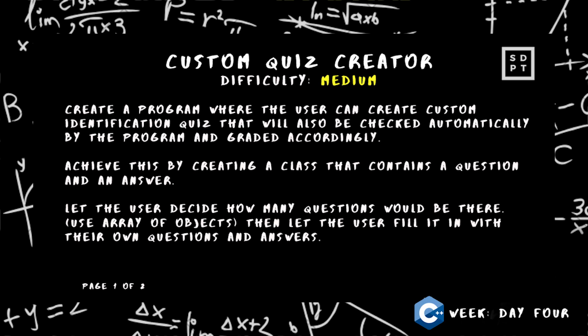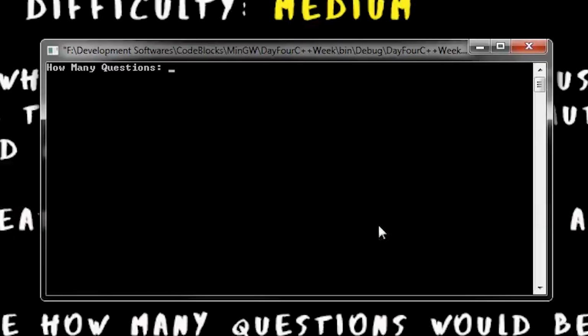Create a program where the user can create a custom identification quiz. Let the user decide how many questions would be there. So, eto na nga yung una natin. How many questions? So, if I put 3 here, so manghihingi siya ng 3 questions. So, question number 0. Okay lang kahit sa 0 kayo magsimula. That's not a problem. Basta tatlo yung question nyo.